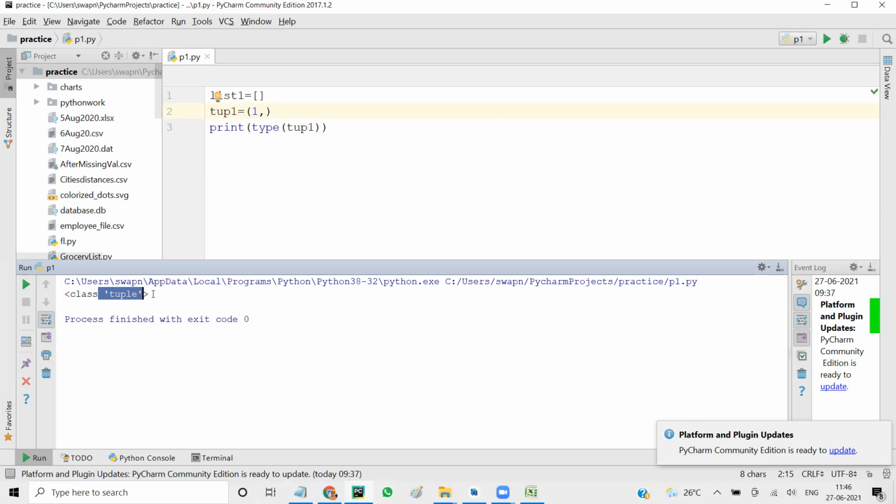The advantage of making it immutable is that accessing, the reading, becomes fast. It's like the difference between a book and a notebook. List is like a notebook. Bad example, but you can understand what I'm trying to say. List is like a notebook where you can read the content and also write into it. But tuple is like a book. You can only read. You can't write into it, you can't change, you can't edit. So tuple is like a book and a list is like a notebook.